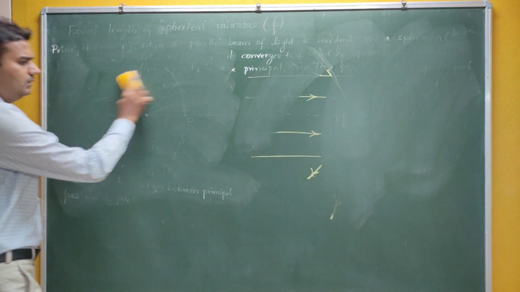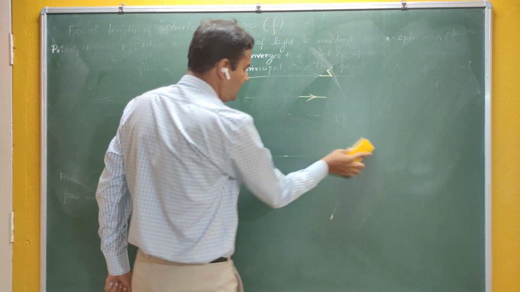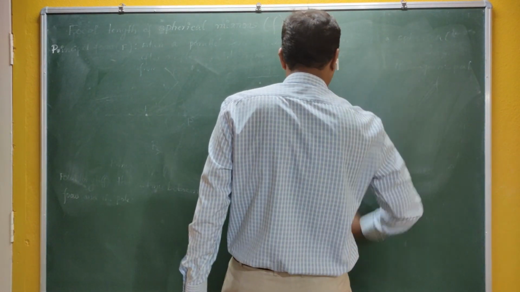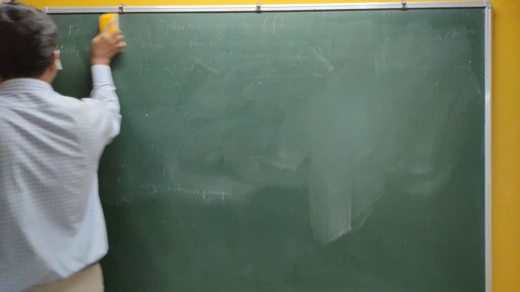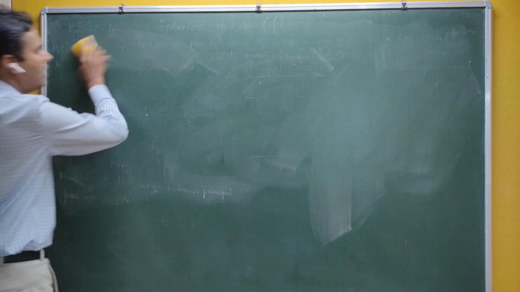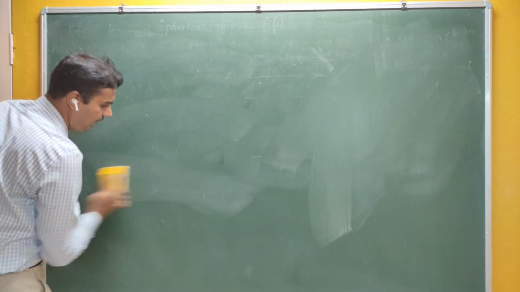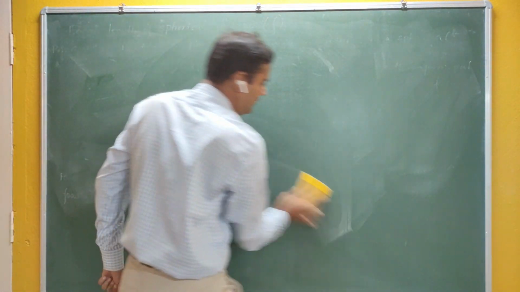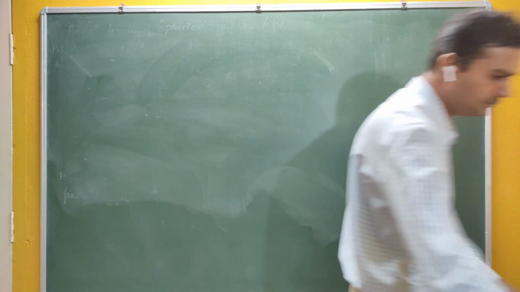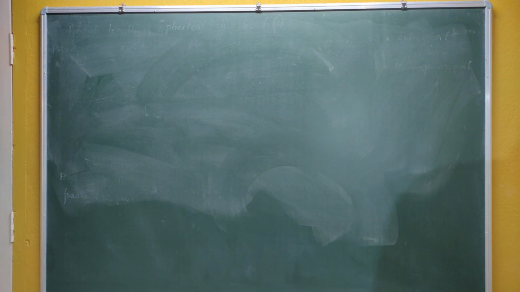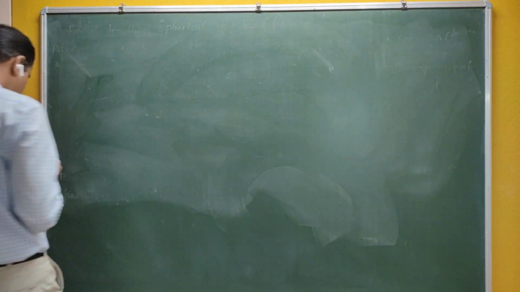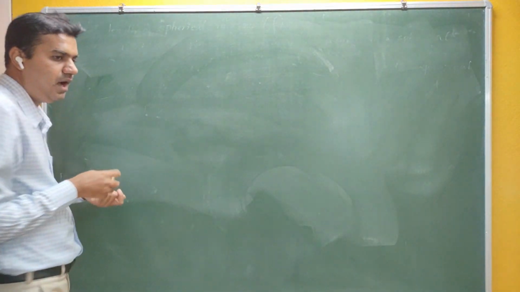Sometimes, by using some physical experiments we can find the value of the focal length f, and by using it we can have the value of r. Therefore, we have to connect the relation between the focal length and the radius of curvature. So we have to relate f and r here.